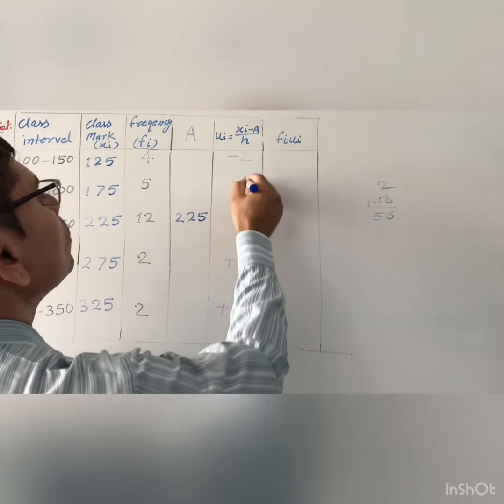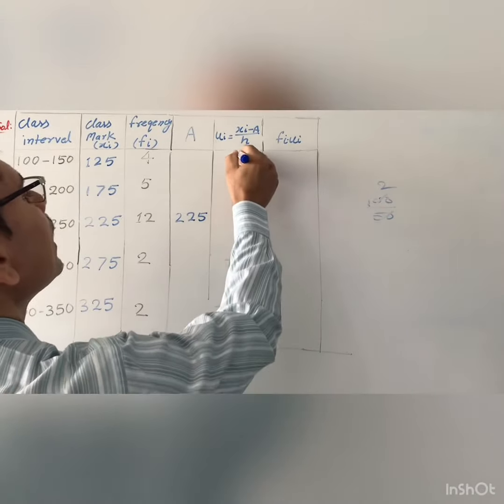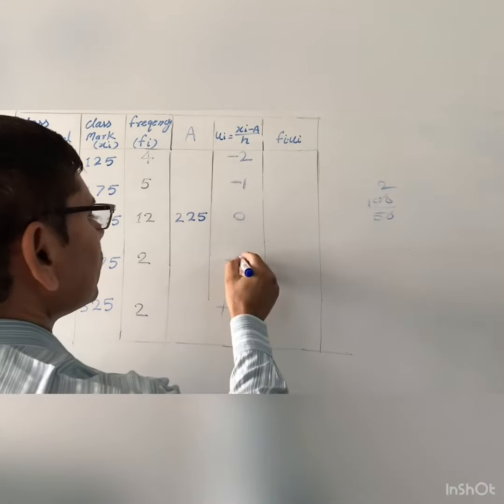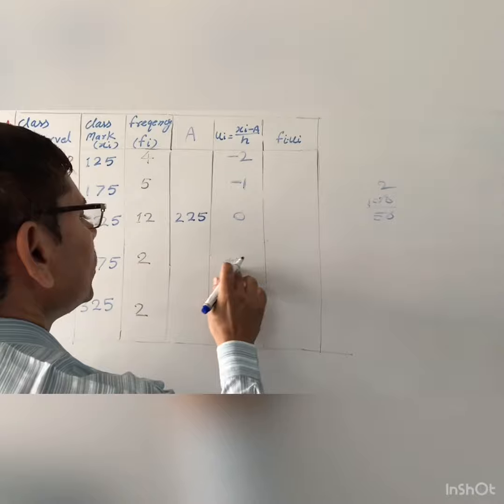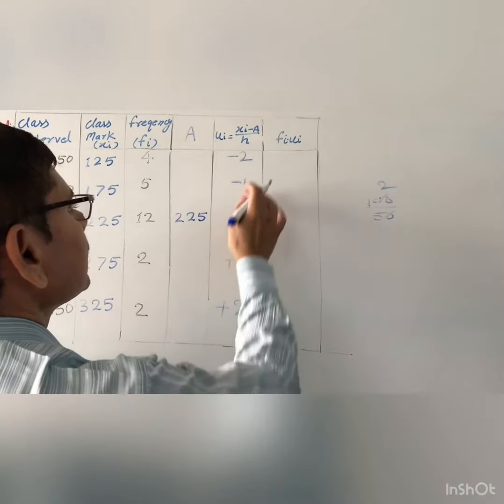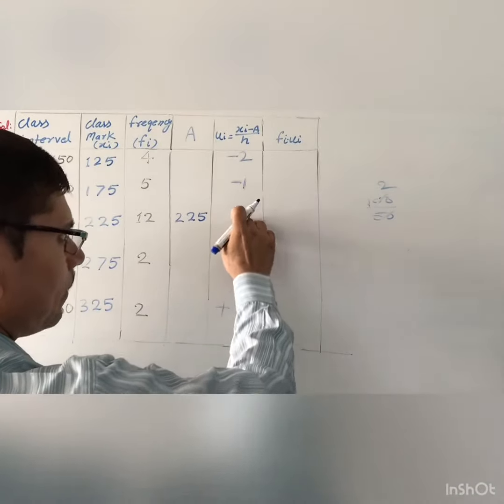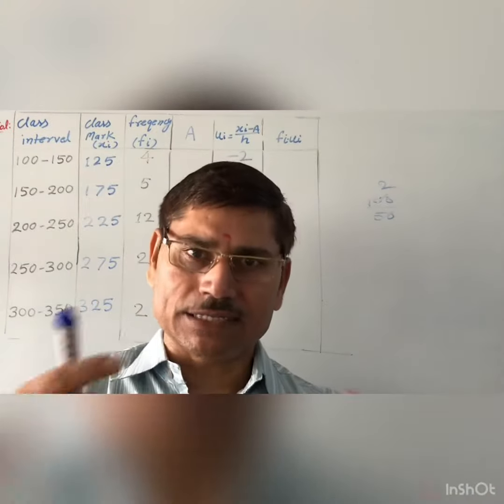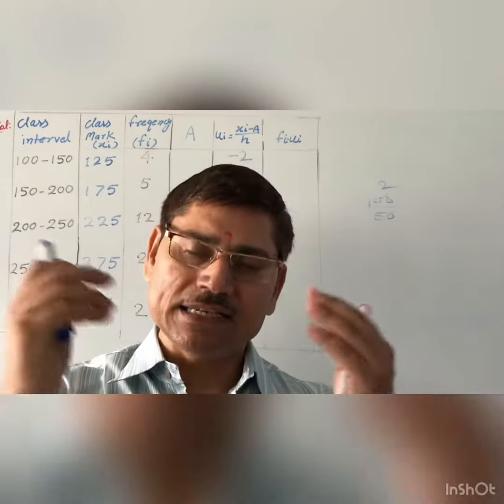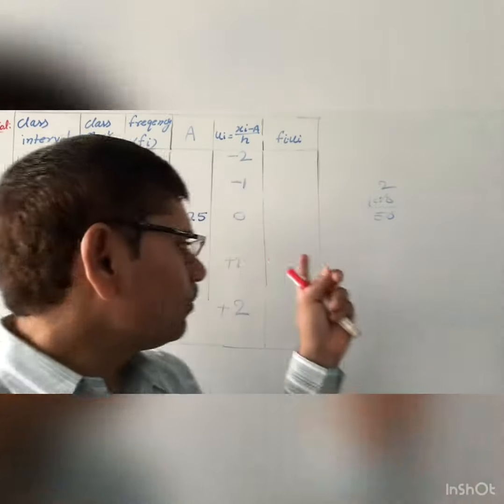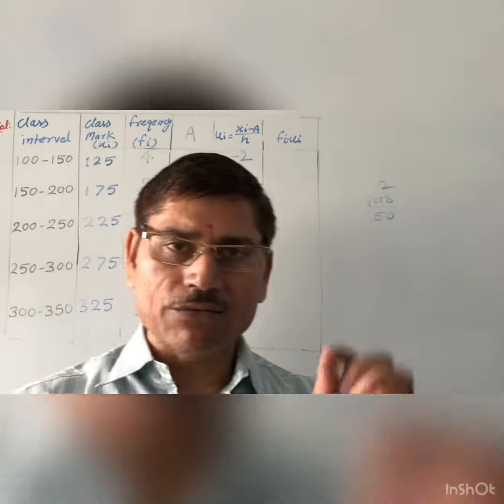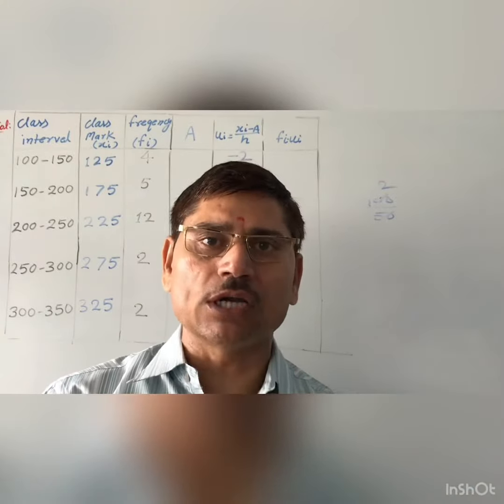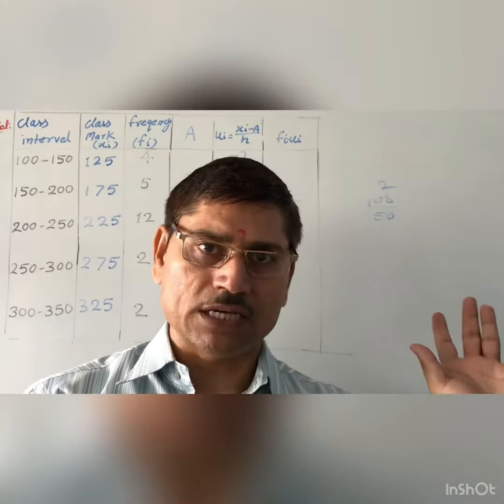This is 0 and this is 1 and this is minus 2. So without calculation you can write just above 0: minus 1, minus 2, minus 3, minus 4 and so on. And just below 0 you can write plus 1, plus 2, plus 3 and so on in each question.